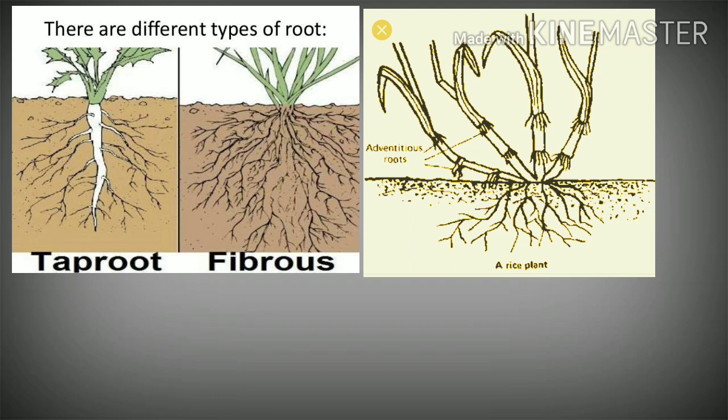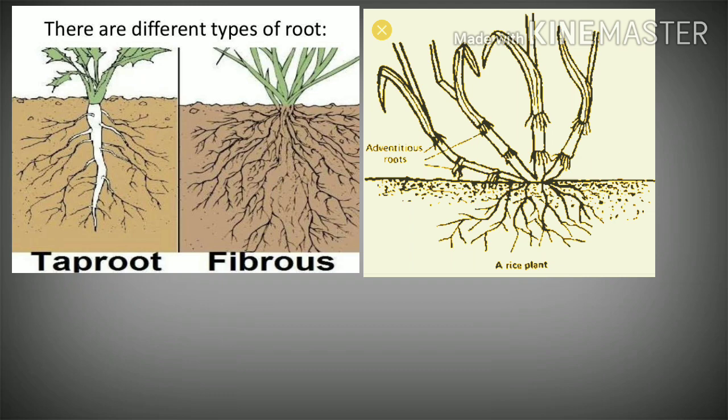In these two types of root system, the main difference we can see is that in the taproot system, the primary root persists throughout their life, and in case of the fibrous root system, the primary root, which is the result of the radicle's growth, does not persist throughout its life.